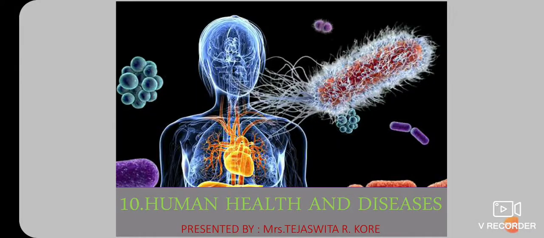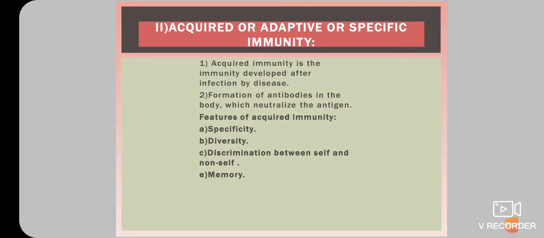Hello students. In the last lecture we discussed the first type of immunity, that is innate immunity. Today we will continue with the second type of immunity, that is acquired immunity. Acquired immunity is also called adaptive or specific immunity.